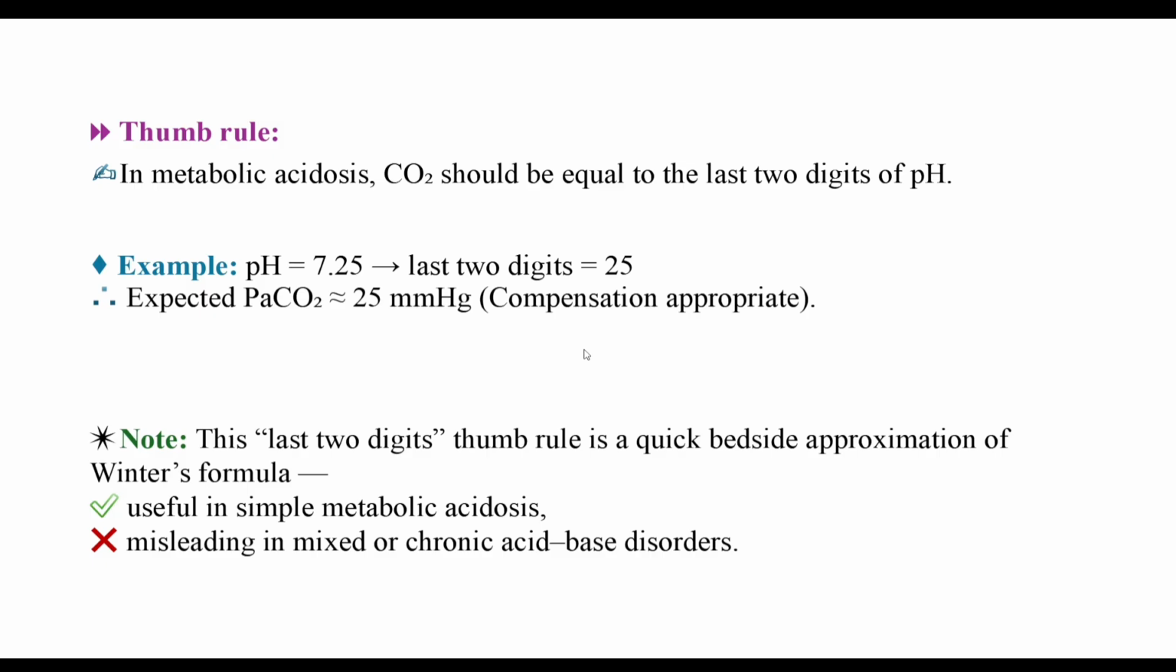In the thumb rule, in metabolic acidosis, CO2 should be equal to the last two digits of the pH. For example, if pH is 7.25, the last two digits after the decimal are 25. So expected PaCO2 is around 25 millimeter of mercury. So we can tell compensation is appropriate. Remember, this last two digit thumb rule is a quick bedside approximation of Winter's formula, useful in simple metabolic acidosis, but it is misleading in mixed or chronic acid base disorders.